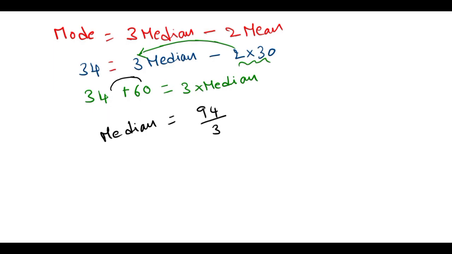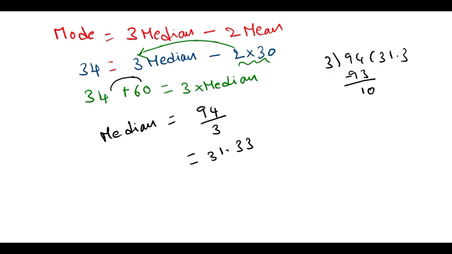So what is 94 by 3? If we divide it, 3 3s are 9, 3 1s are 3, minus 1.0, 3 3s are 9. So 31.33 we get. Okay, so this is the median of the data.